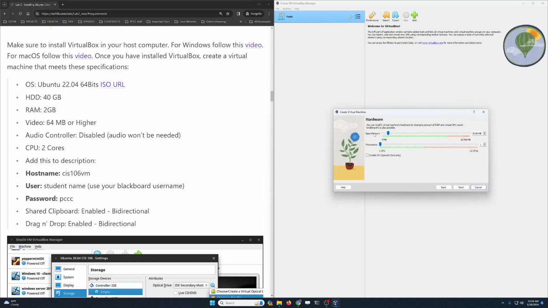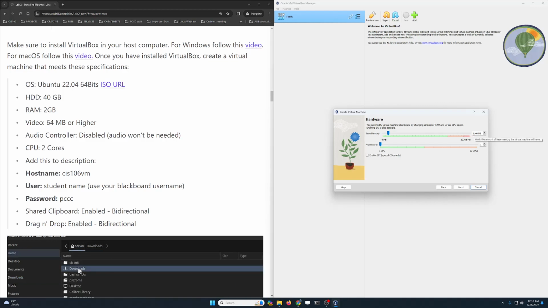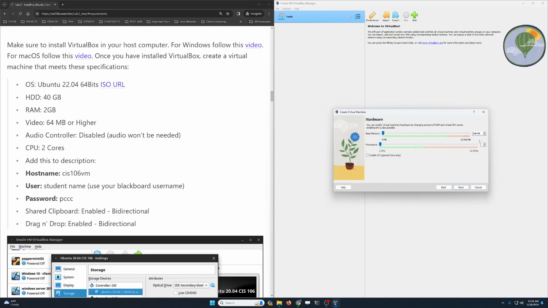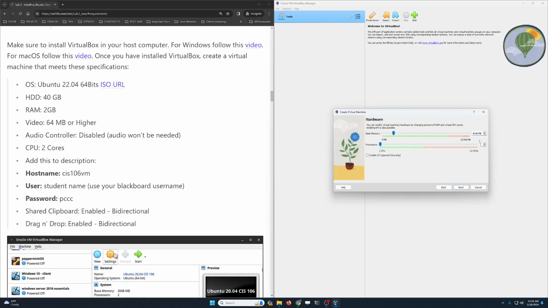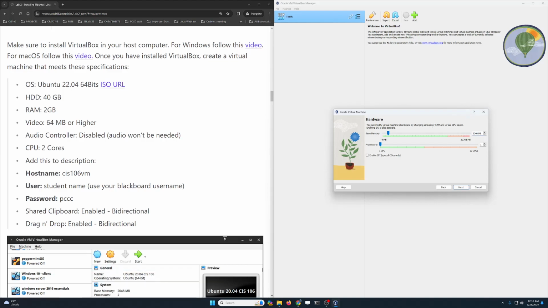Here we're gonna provide the base memory. I have 32 gigabytes of memory available in my computer, but by default Ubuntu is gonna give you 2. If you want, if you have as much memory as I do, you can give it 4 gigabytes of RAM. That's fine. With 2 gigabytes of RAM, the machine is gonna run fine, but the more the better. Just don't go crazy and give it 8 gigabytes of RAM. That's just a waste. You're never, at least for my class, you're not gonna use that much RAM. So again, you can do 2 or 4, that's up to you. I'm gonna follow the defaults and I'm gonna use 2 gigabytes of RAM over here.